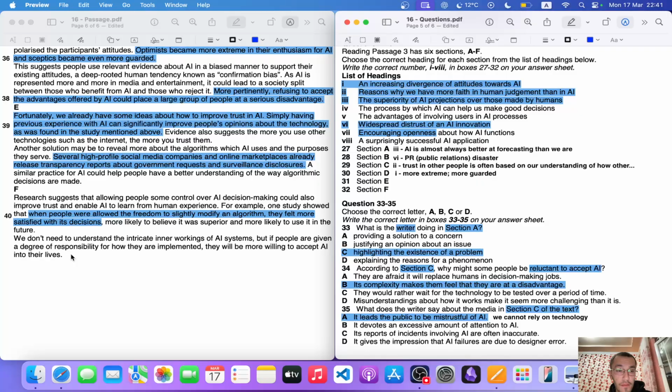Very interesting, guys. Actually, so I think, of course, advantages involving. But it's not only about the advantages when it comes to section E and F. E is just saying that they have to be open to it, I think.